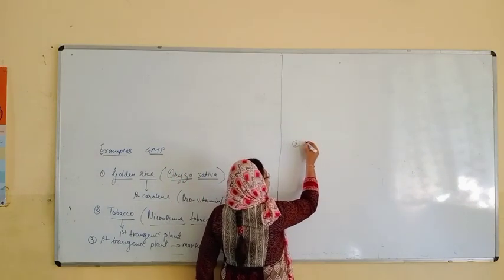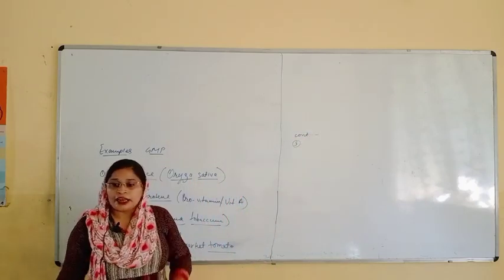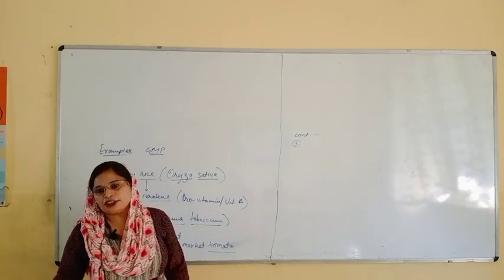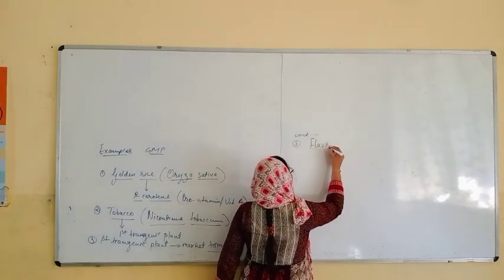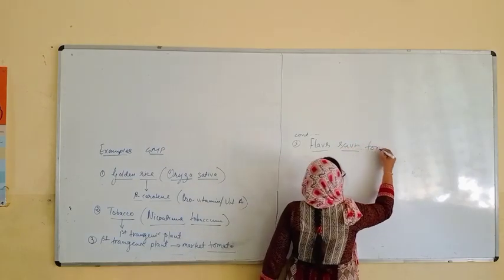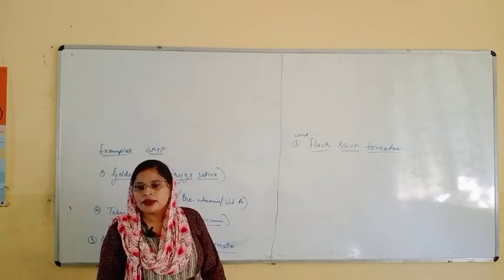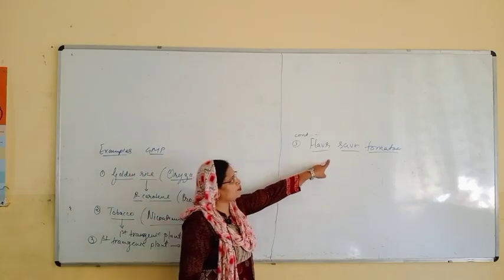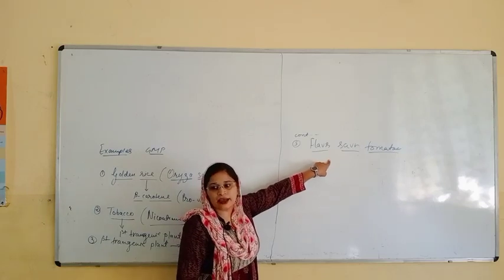Our third point continues here. The name of the tomato was Flavr Savr. So the Flavr Savr tomato. This was the name of the tomato. Why is it known as Flavr Savr tomato? Why is it a genetically modified plant?